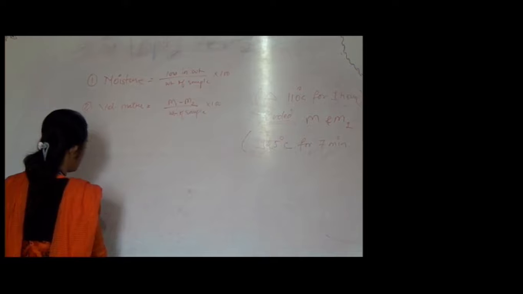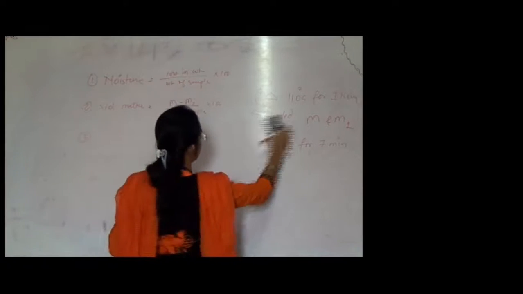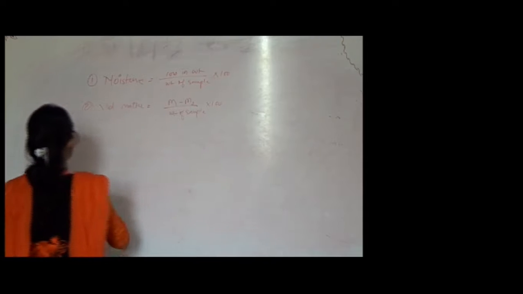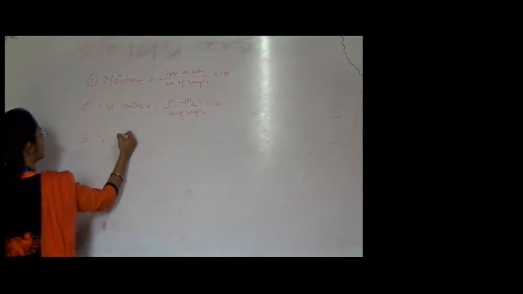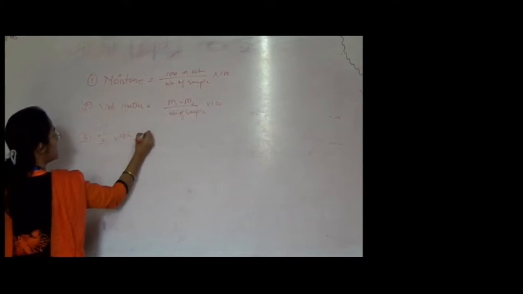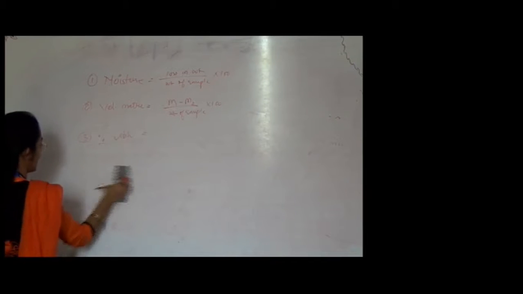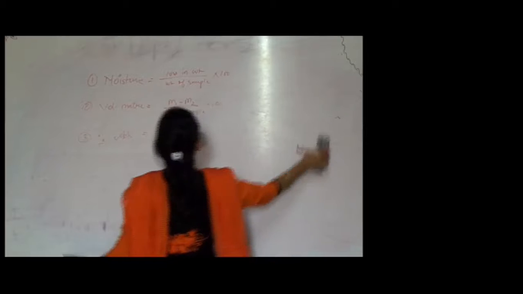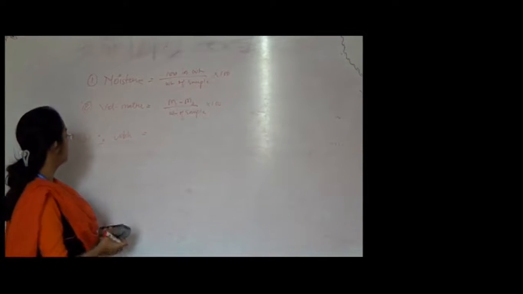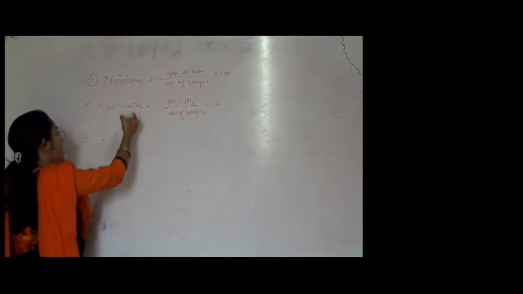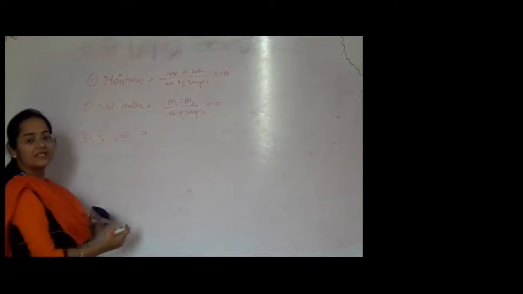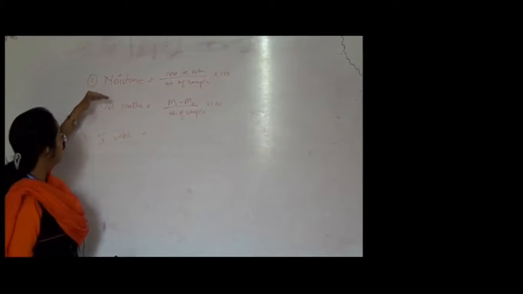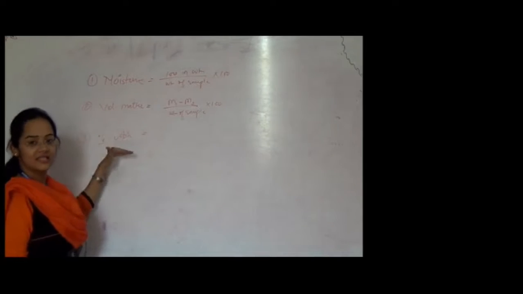Now the third one is percent ash, which is again a very important parameter. Here the coal is subjected to this test after the earlier tests: moisture is completed, then volatile matter, then this test is performed.